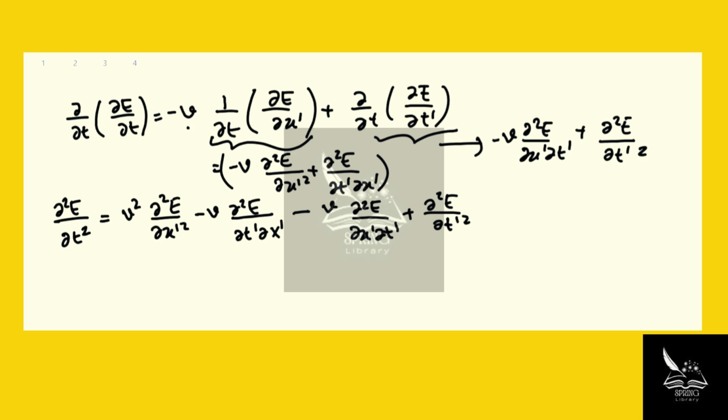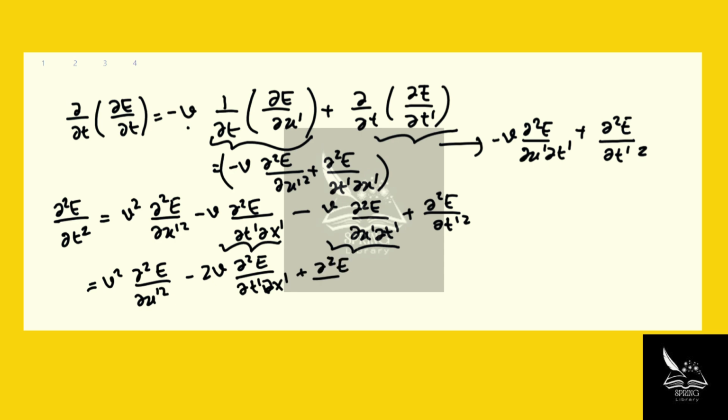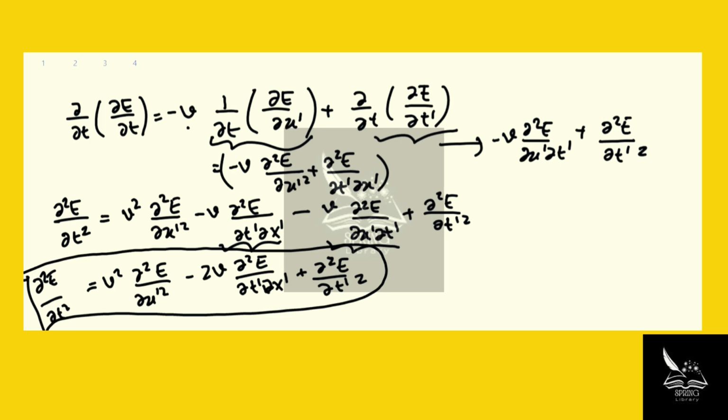Now, as you can see, these two terms are repeated, so let me rewrite it. v squared d squared E over dx prime squared minus 2v d squared E over dt prime dx prime plus d squared E over dt prime squared. And this is d squared E over dt squared.